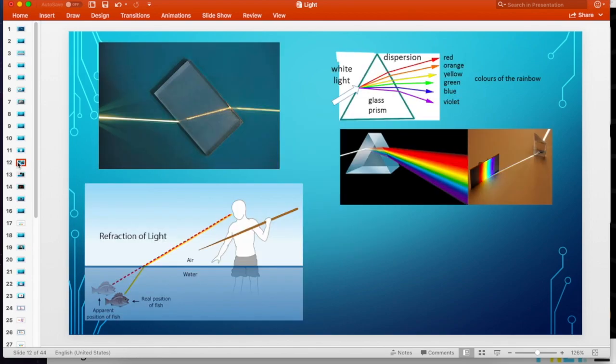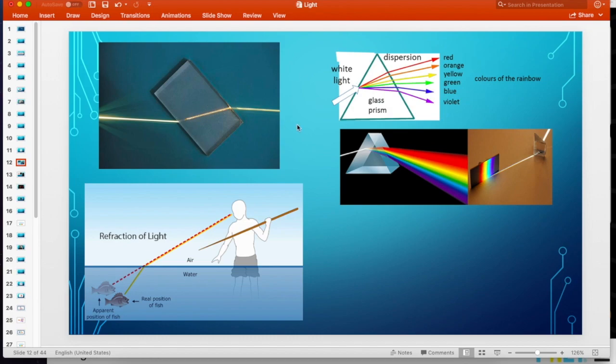Light can also be refracted. Remember, refraction refers to the fact that waves can bend when they travel from one substance to the next. This is a little bit complicated because I know you're thinking, wait a second, Mr. Thurman, light does not travel through matter, so how can different types of matter affect it? How can light be bent as it travels through different types of matter? Well, light does not really travel through matter, that's true, but it can be bounced around by matter. So we can think about it in the same way: when light goes from one substance to another, it's still going to get affected, it gets bent. That's refraction.